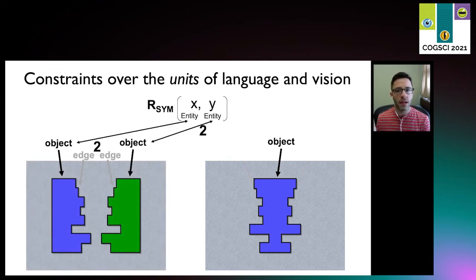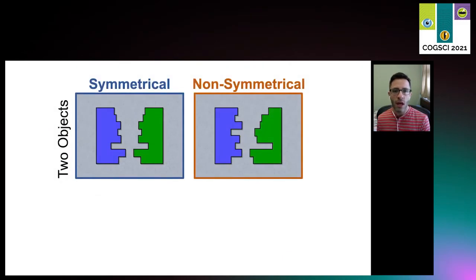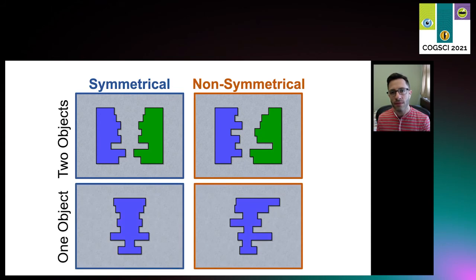with two objects in a symmetrical configuration, rather than when it's the very same contour but with just one object, as on the right here. And we tested just that prediction. In fact, in the previous study with static images, we manipulated not only symmetry, but whether there were two objects in the image or just one.